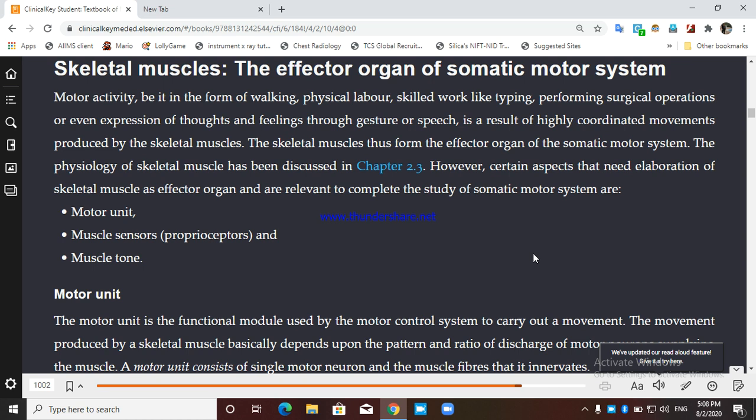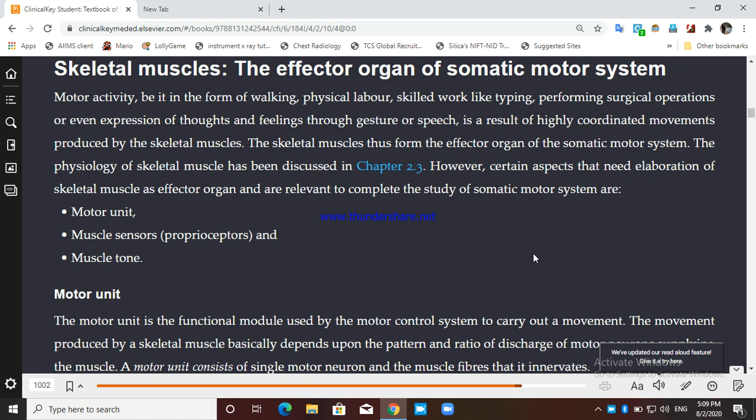So any type of motor activity that we do, any type, even the speech, we can express our thoughts and feelings in the form of speech. That is also a somatic motor action, and all the movements, skillful, unskillful, are all a combination of coordinated muscle movement.